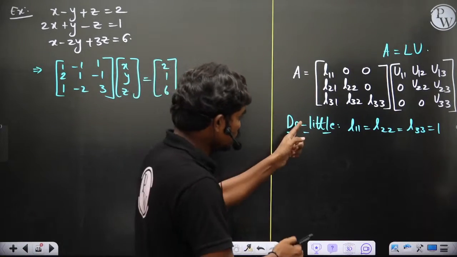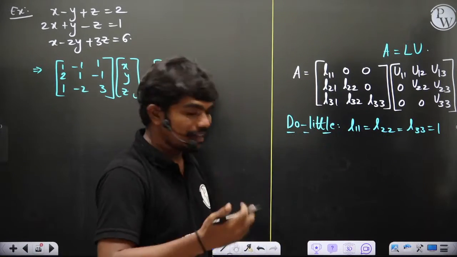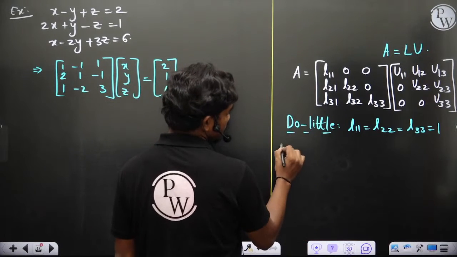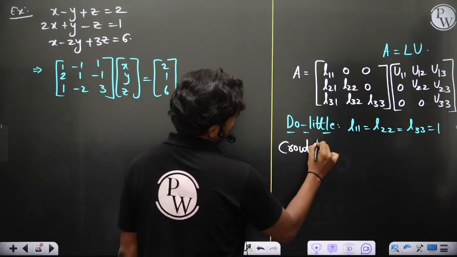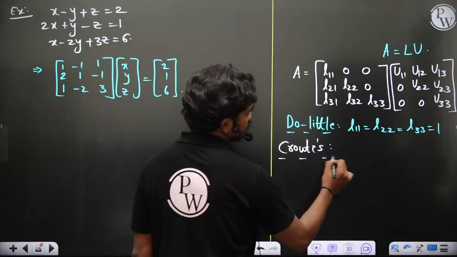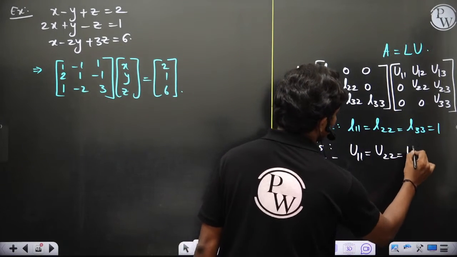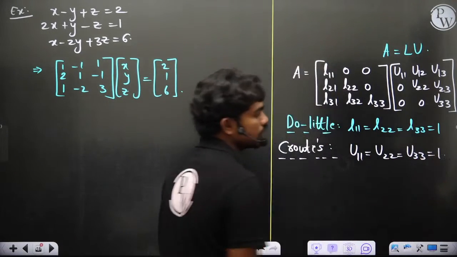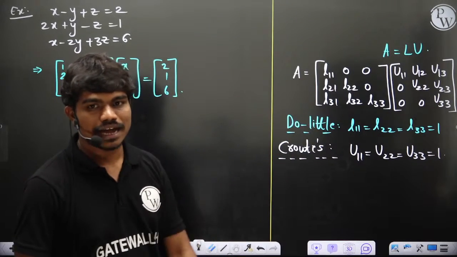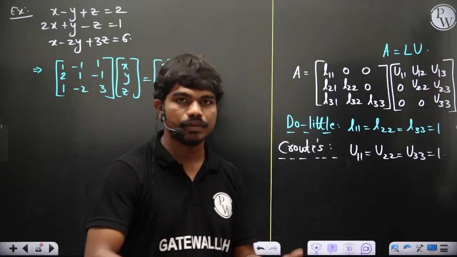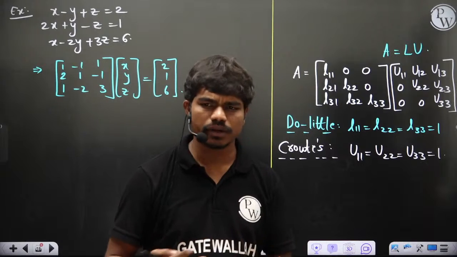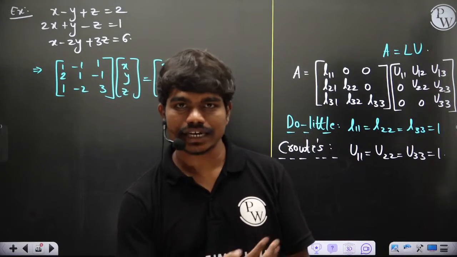Okay, so in Doolittle's algorithm, this is what you'll do, and in Crout's algorithm, you can just check it up. In this, we take the diagonal elements of the upper triangular matrix to be 1. You can follow any of these techniques, and in the GATE examination, of course, LU decomposition questions are very rare because it's slightly calculative.